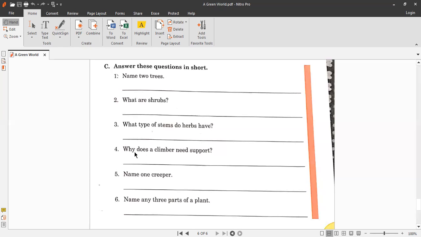Number 4 question is, why does a climber need support? And your answer is, a climber cannot stand on its own. It needs support because, so your answer is A capital, A climber, C-L-I-M-B-E-R, climber, cannot, C-A-N-N-O-T, cannot is one word, so you will not give any space in cannot.